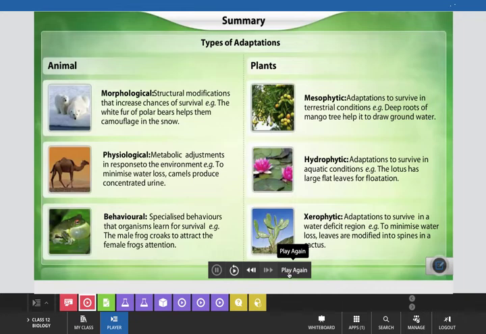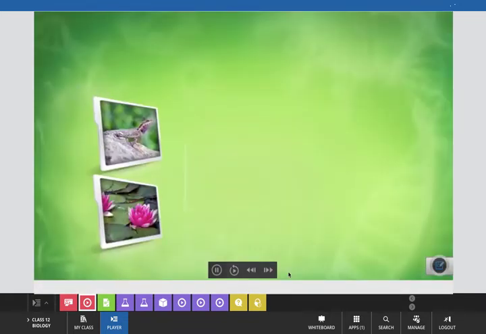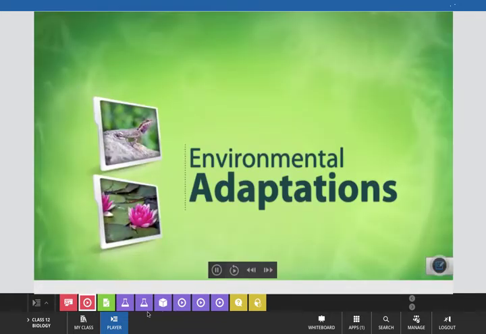These are the examples that you have seen with the help of different images to understand the concept of different types of environmental adaptations.